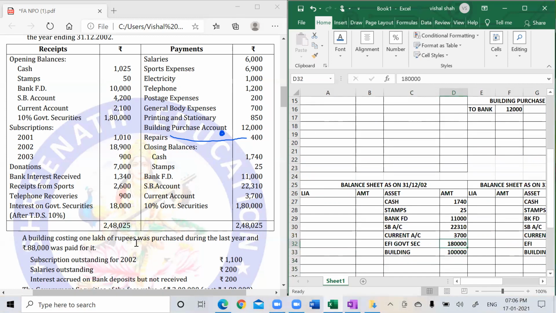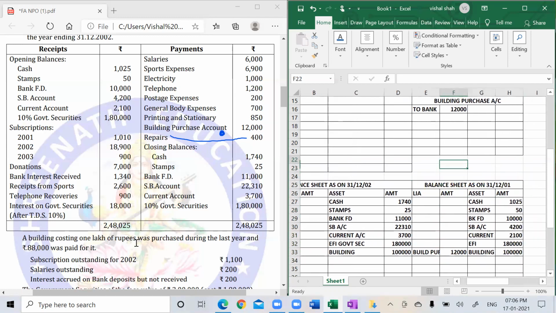Now, building: we did not pay the entire money. There was an outstanding of 12,000. So it was named as what? Building purchase. How much was that outstanding? 12,000. One effect is in the opening balance sheet, because that was outstanding for the previous year.